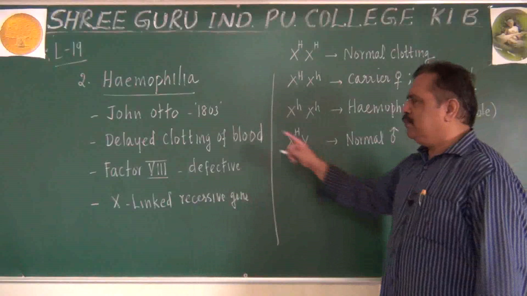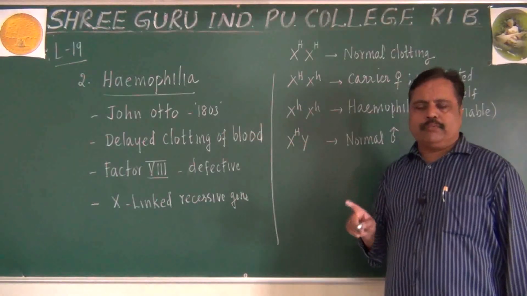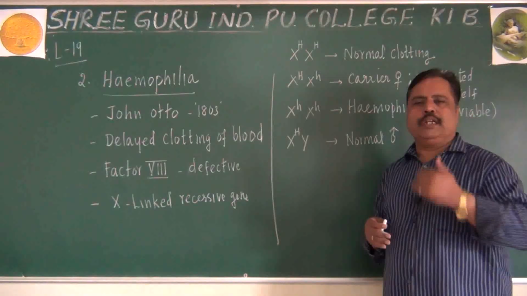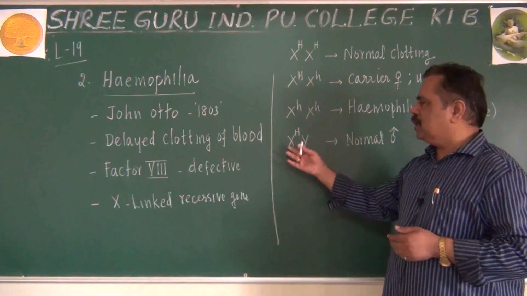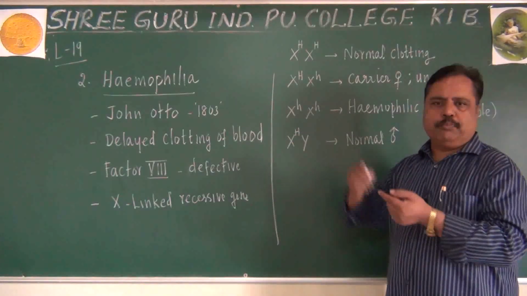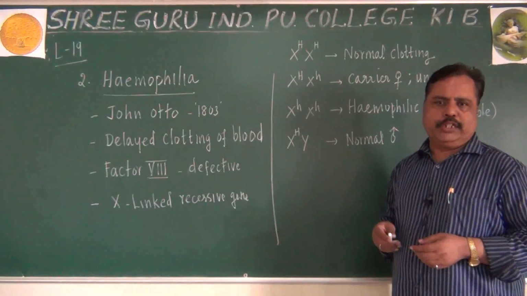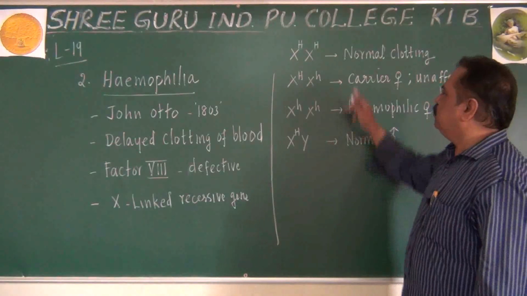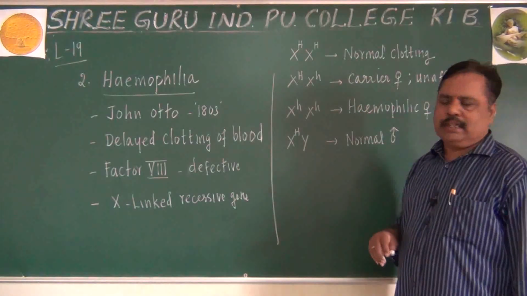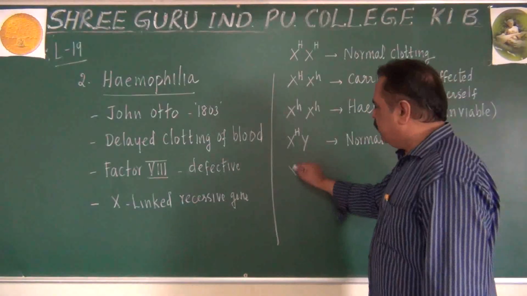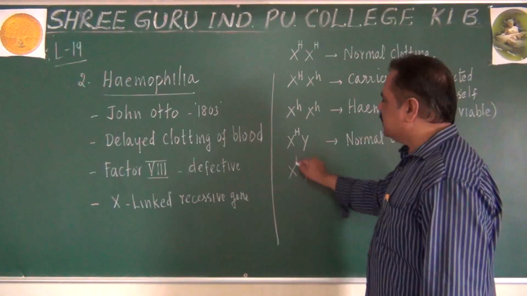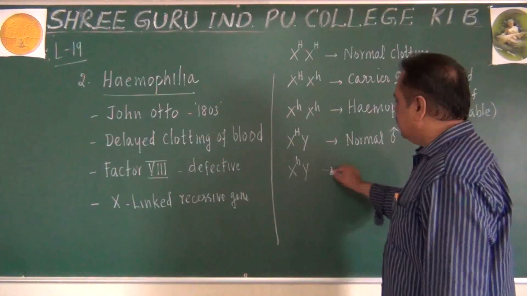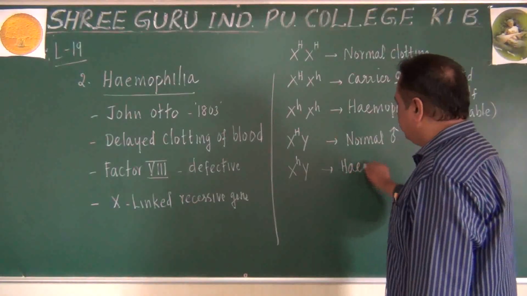Normal male means he will have normal clotting of the blood. Minor injuries which happen during shaving, or even when we sharpen a pencil, will not affect him. But if a male has the small h gene in his X chromosome, he will suffer due to hemophilia.